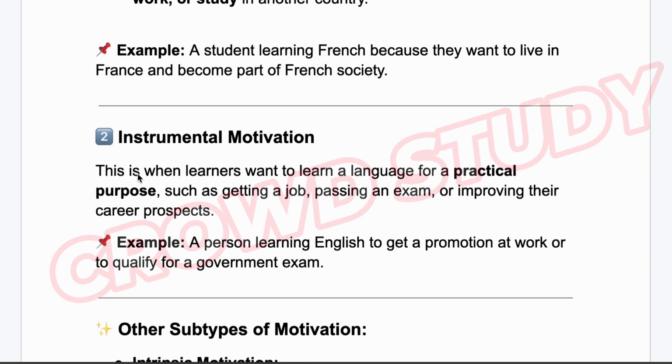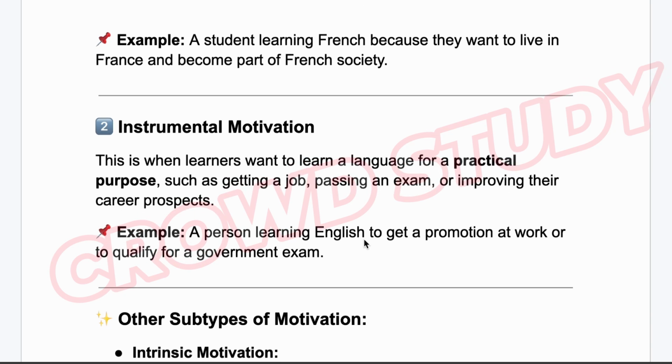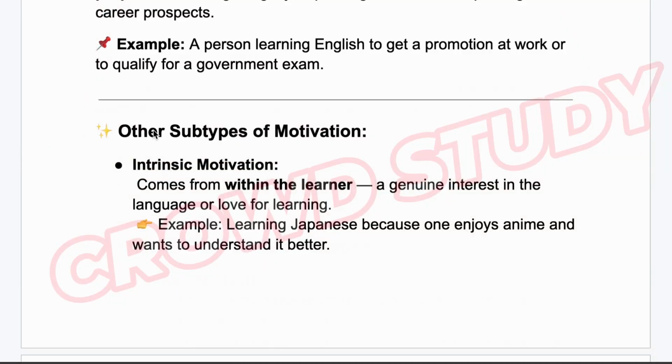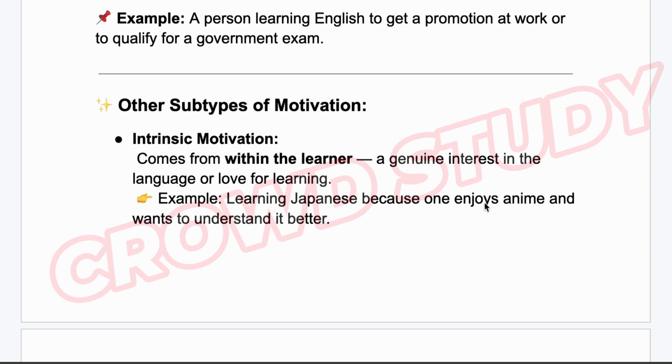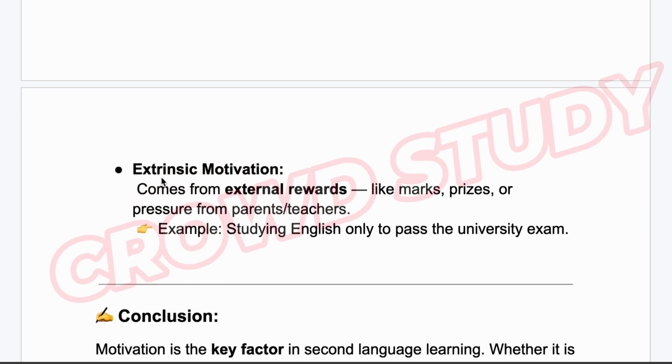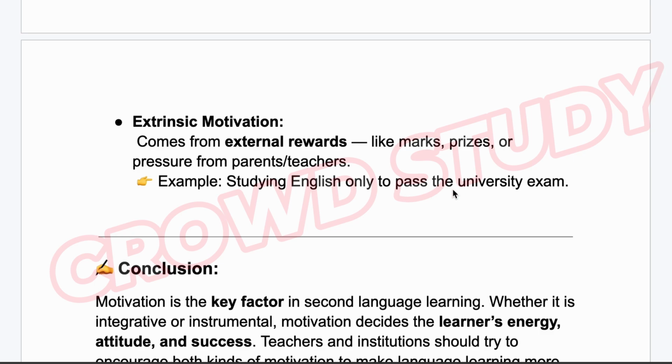Number 2, instrumental motivation. This is when learners want to learn a language for a practical purpose, such as getting a job, passing an exam, or improving their career prospects. For example, a person learning English to get a promotion at work or to qualify for a government exam. Now let's discuss the other subtypes of motivation. Intrinsic motivation comes from within a learner, a genuine interest in the language or love for learning. For example, learning Japanese because one enjoys anime and wants to understand it better. Extrinsic motivation comes from external rewards like marks, prizes, or pressure from parents or teachers. For example, studying English only to pass the university exam.